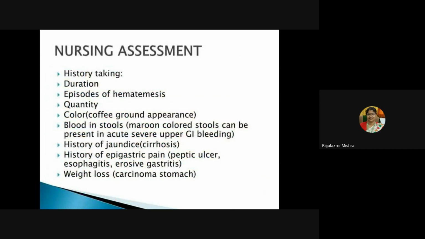So, what is your nursing management for LGIB? History taking: the duration of the disease condition you have to assess, episodes of hematemesis, quantity, and color you have to check, and whether it is a coffee ground appearance.